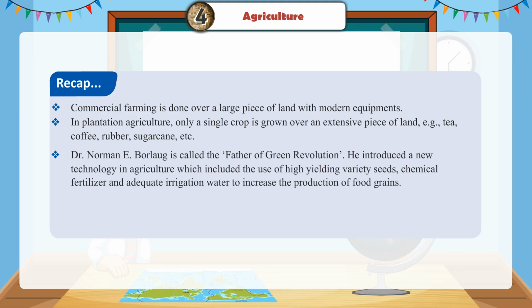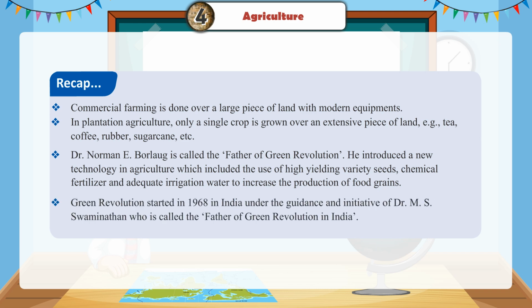Dr. Norman E. Borlaug is called the father of Green Revolution. He introduced a new technology in agriculture which included the use of high-yielding variety seeds, chemical fertilizer, and adequate irrigation water to increase the production of food grains. Green Revolution started in 1968 in India under the guidance and initiative of Dr. M. Swaminathan, who is called the father of Green Revolution in